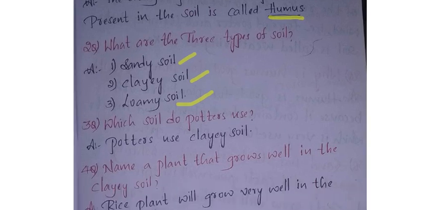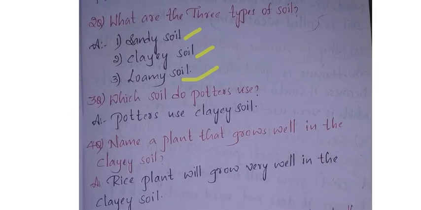Which soil do potters use? Means the people who make the pots are known as the potters, right? So which type of soil do they use? Clay soil. Bankamatti use chesi kundalani tayar chestaru. Okay? Potters use clayey soil, or you can write simply clay soil. CLAY. Clay. Okay? You will also play with this clay now by making Lord Ganesh or some toys. You all know this one.